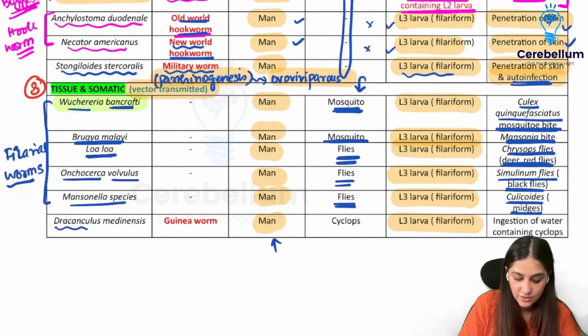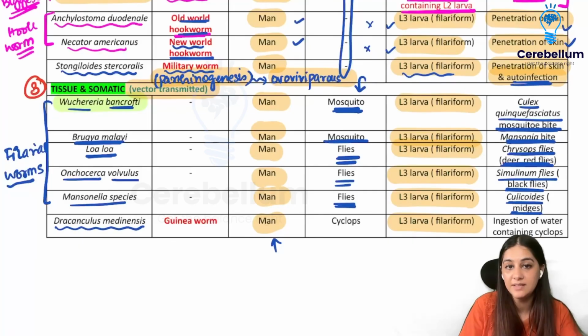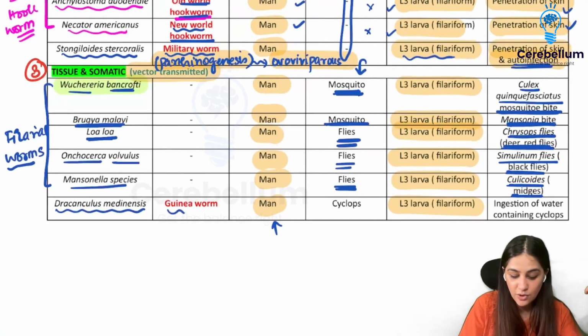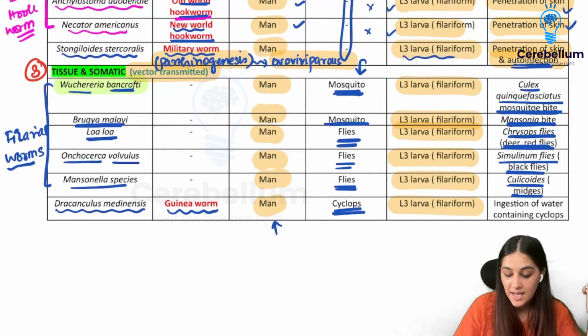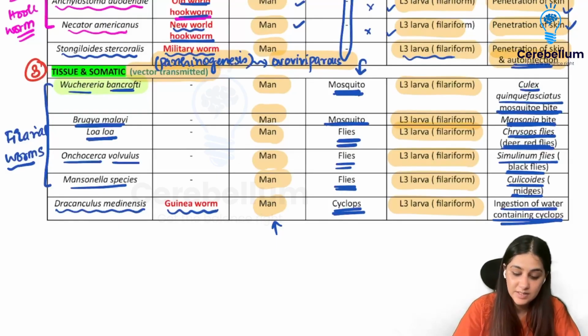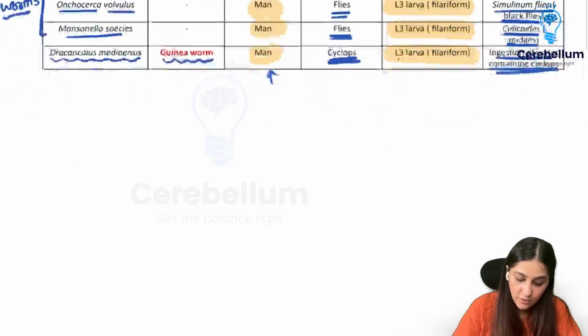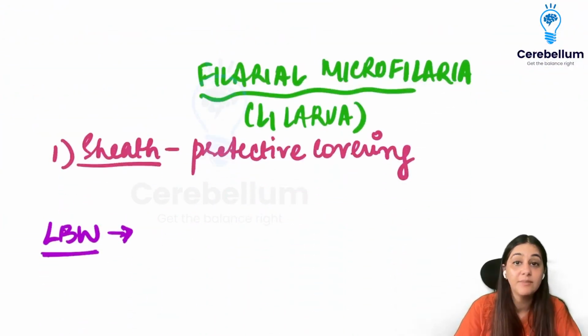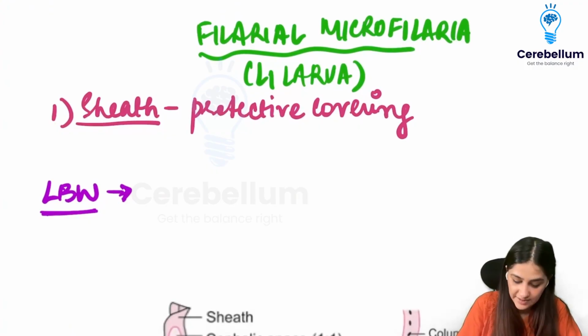And finally, Dracunculus medinensis was there previously in India, a very prevalent parasitic infection, not there anymore. It was called the guinea worm disease. The intermediate host was Cyclops, and it was mainly by the ingestion of water containing the Cyclops, right? So these are all the tissue and somatic ones. What you need to remember is the intermediate host and the name of it, which can be mosquito or flies or Cyclops.